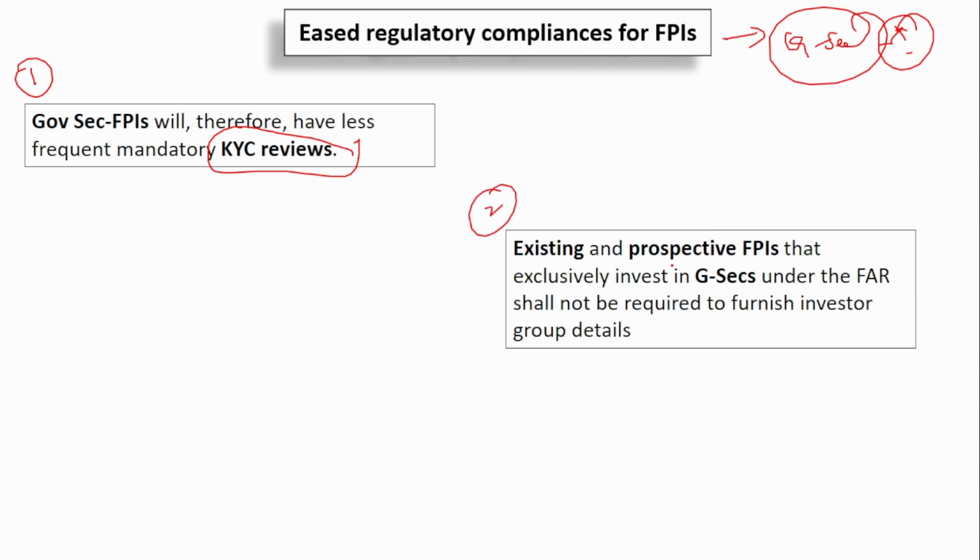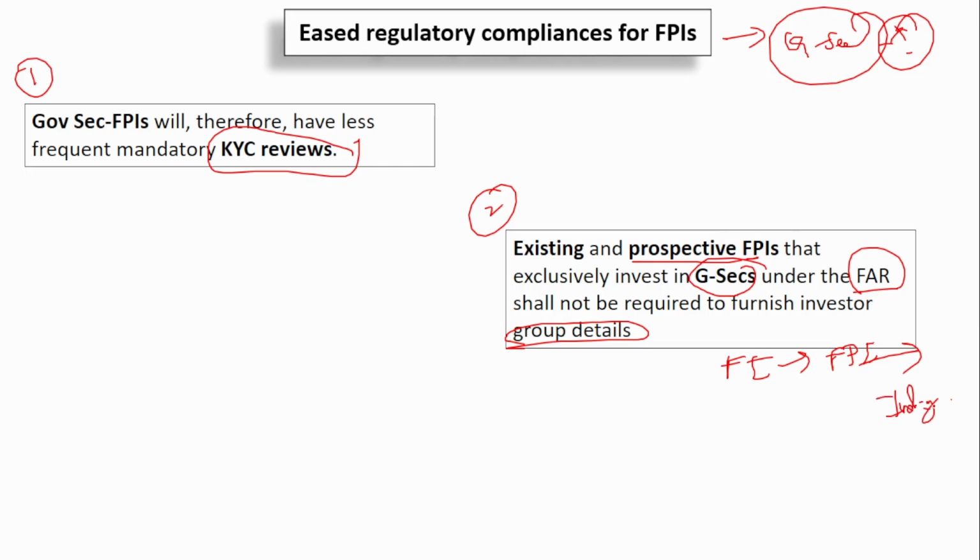Second is that existing and prospective FPIs that exclusively invest in government securities under this route, the FAR route, shall not be required to furnish investor group details. Investor, I told you, right? Foreign investors register themselves with the FPI, and the FPI will invest in our government securities.